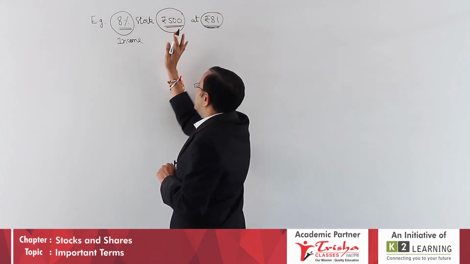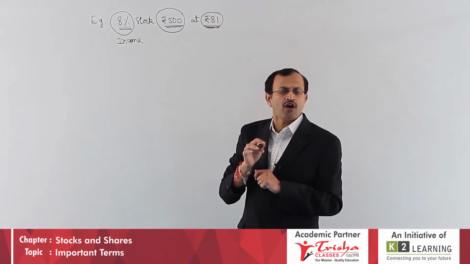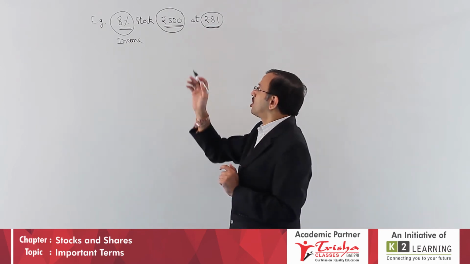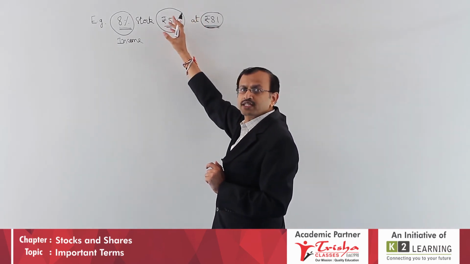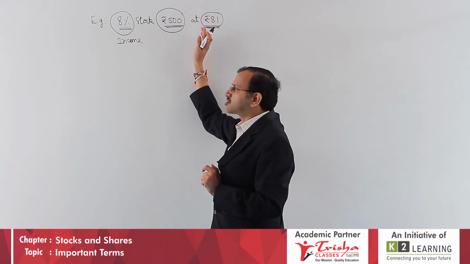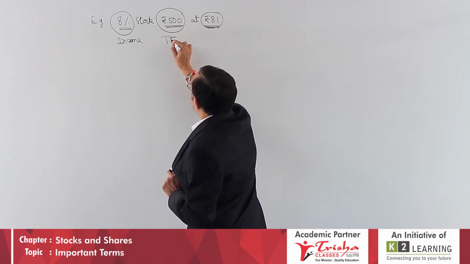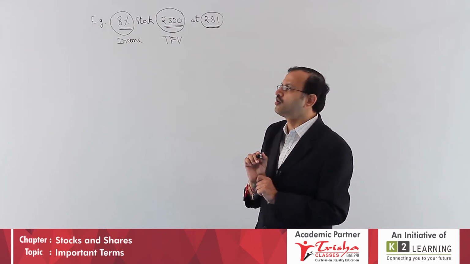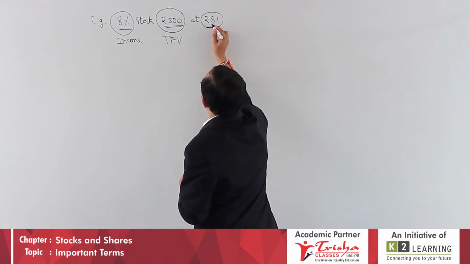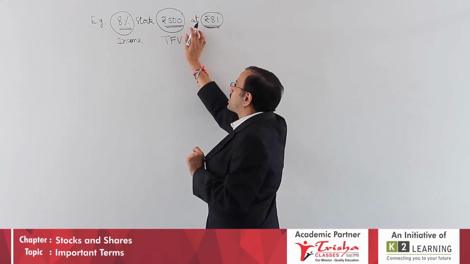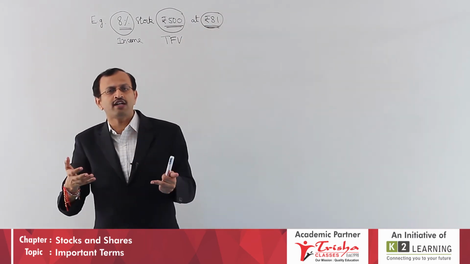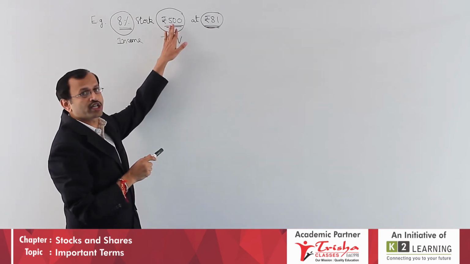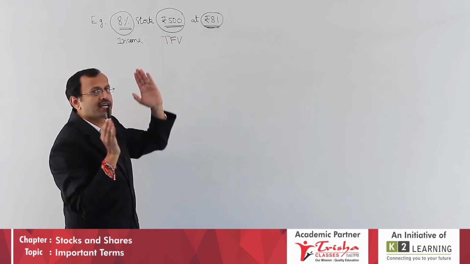Remember, this one represents face value, nominal value, not for one share but all put together. Therefore, rupees 500 stock, rupees 10,000 stock, rupees 8,000 stock, it represents total face value. Write in your notebook, TFV, total face value 500. What is this at 81? You purchased it at 81. You may ask, sir, for 500 rupees stock, can I purchase at 81? Definitely not. It is for the total, all shares put together, 500 rupees.